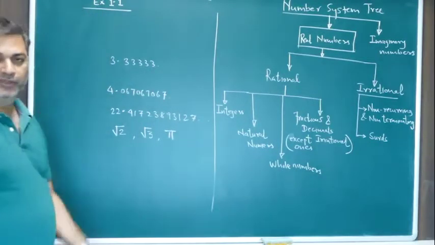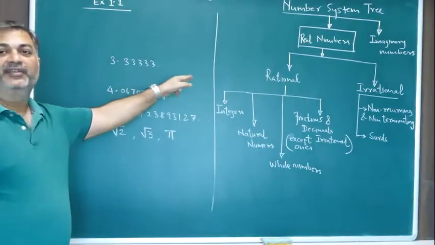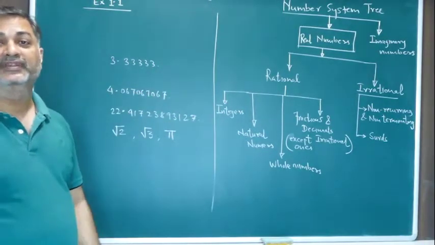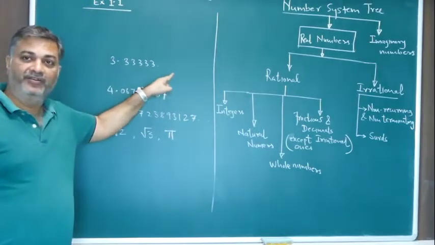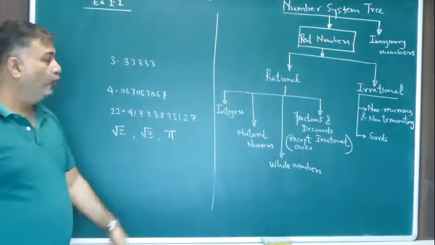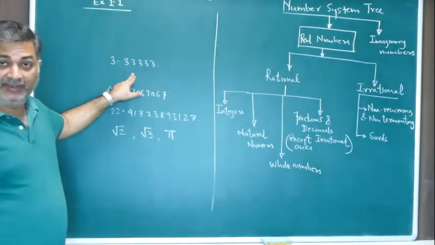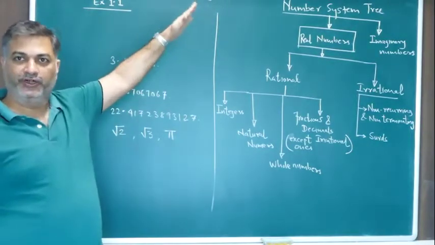So if you look at the first one, 3.333333. Now this is what? This is recurring. 3 is continuously coming and coming, and it is never ending. So it is non-terminating.